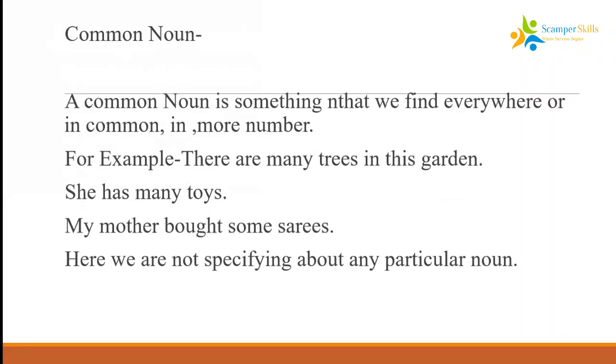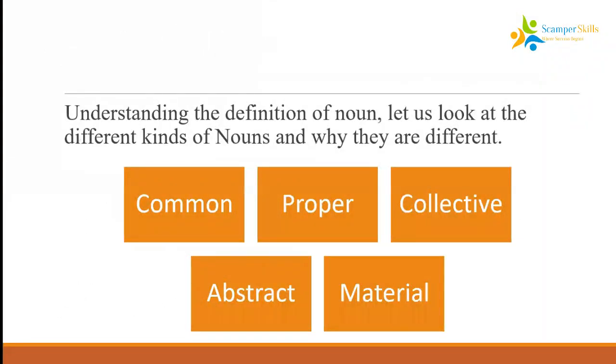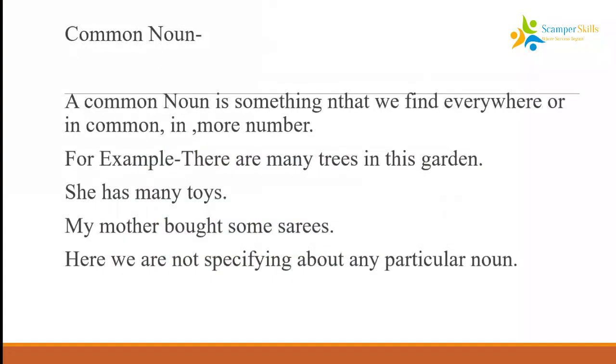Okay. So in the kinds of nouns, if we can see the slide again, the first one we said is the common noun. Now, what is a common noun? What do you mean by common? The word common means something which is seen everywhere. So the common noun is something that we find everywhere and in more number.